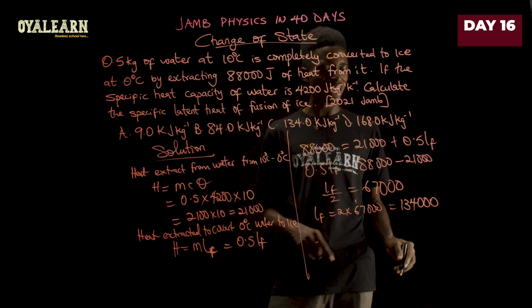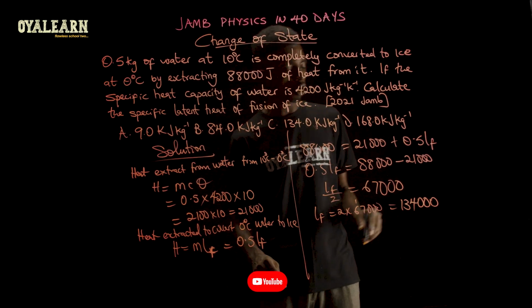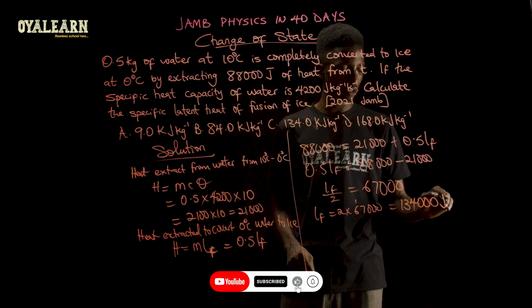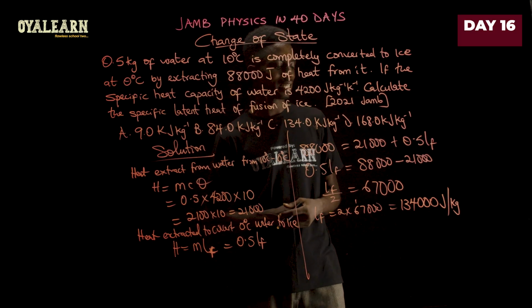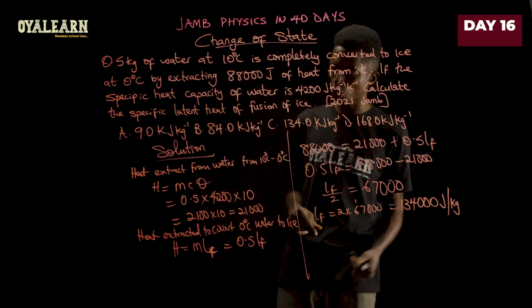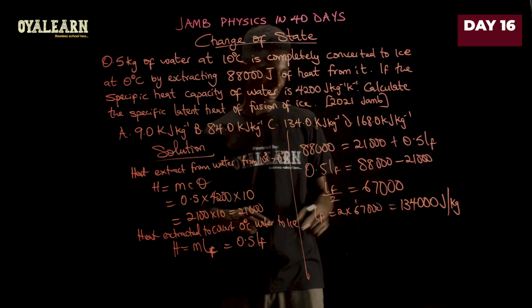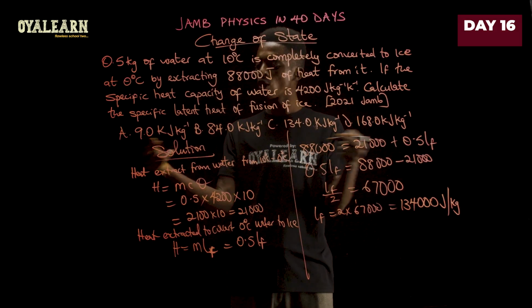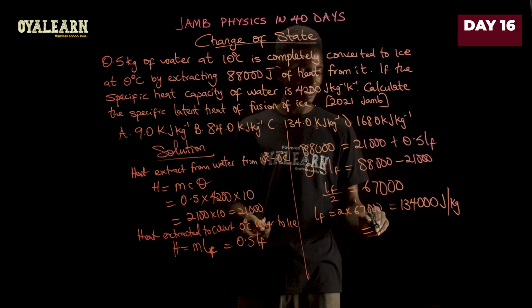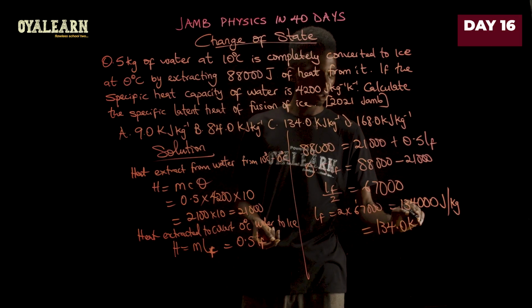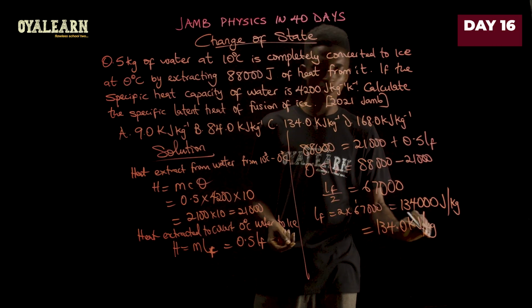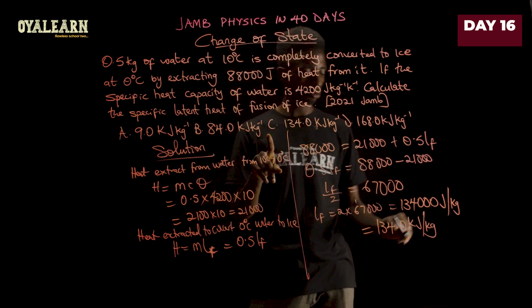So 134,000 joules per kilogram. That is the latent heat of fusion of ice. Since all the answers are in kilojoules, we can then say this is 134.0 kilojoules per kilogram. And that is what we see in option C.